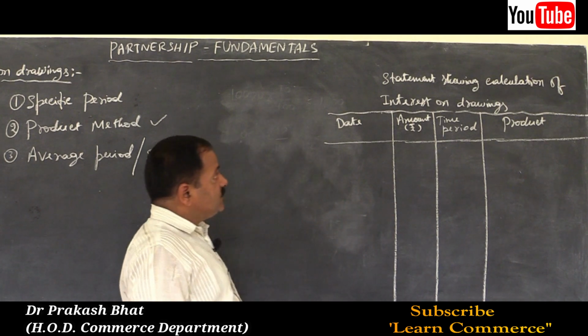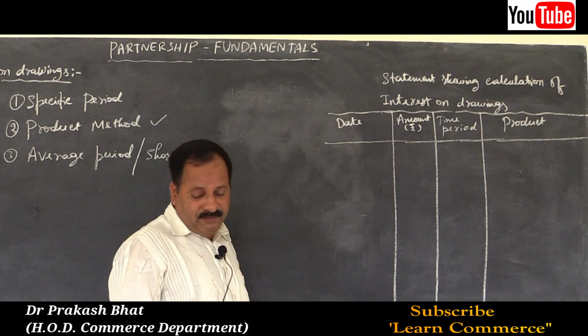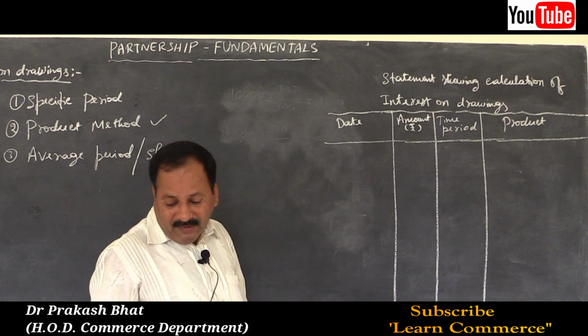Draw the columns like this. Statement showing calculation of interest on drawings. Now write one by one.